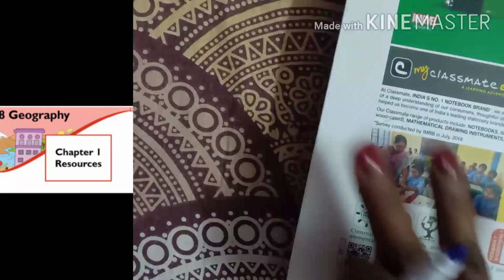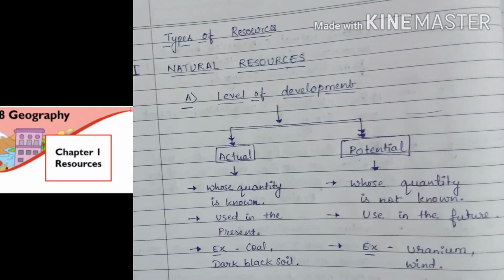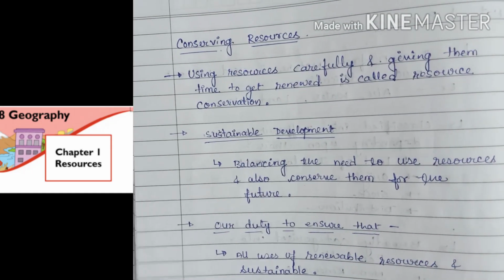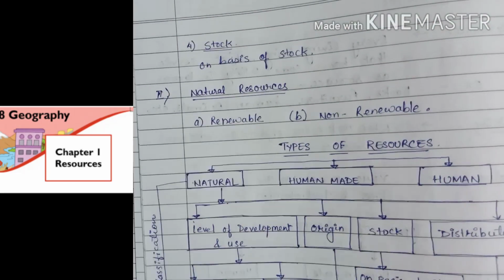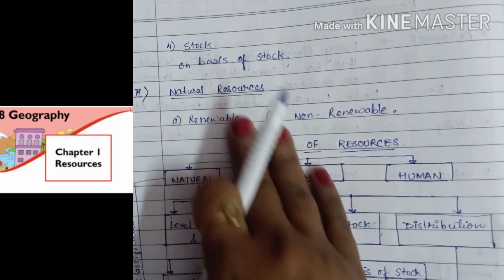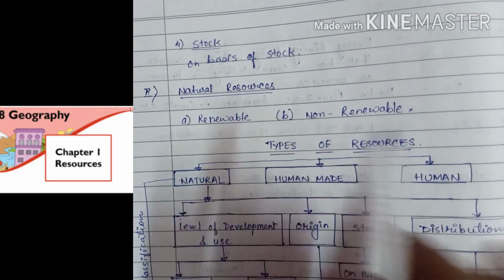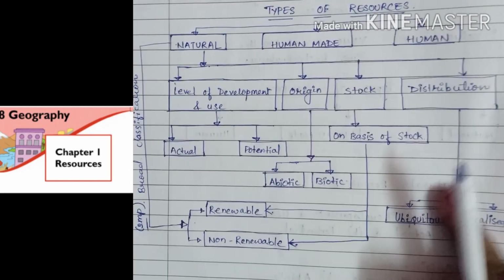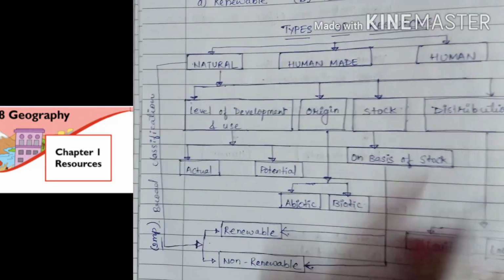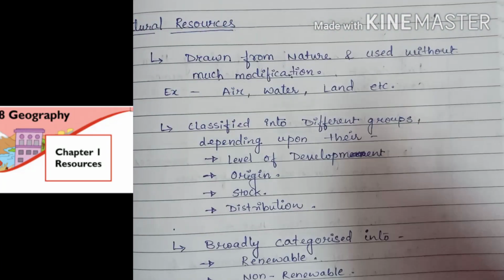And fourth, on the basis of stock, that is renewable and non-renewable. We already saw this flow chart also.